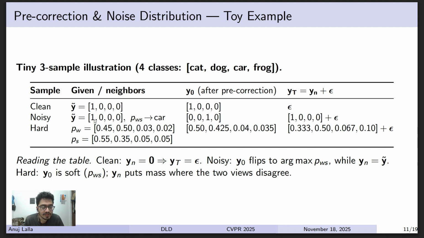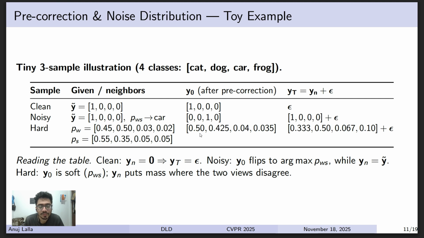If it is noisy, and the original label is given as cat, but PWS predicts it to be a car, then y0 would be this, and y capital T would be y noisy, the vector we want to get after the directional diffusion, which was the starting vector y tilde plus random noise.